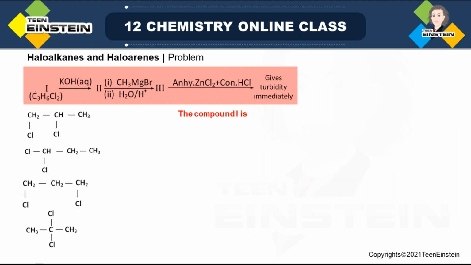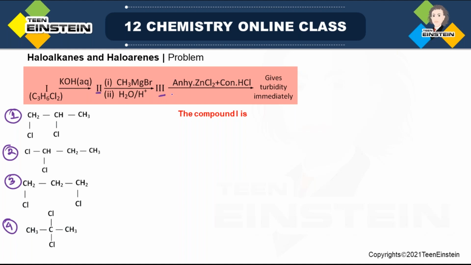Here starting material 1 having formula C3H6Cl2. Options are 1, 2, 3, 4. In presence of aqueous KOH, we are getting 2. Then 2 is treated with CH3MgBr first, which is Grignard reagent, and we always know when we use Grignard reagent, the second step is always acidic hydrolysis. So H2O, H plus is also there. We are getting 3. Then anhydrous ZnCl2 and concentrated HCl.